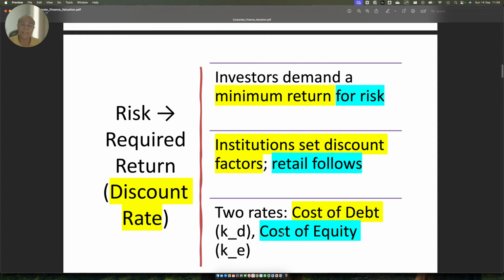So you will find that all the risk and return models that we use in the market, the metrics that we use, the discount factor that we use, are primarily mapped to the institutional investors. The value of those numbers are primarily mapped to the institutional investors, not the retail investor, because every retail investor will have a different risk appetite and a different risk that he will see in the market.